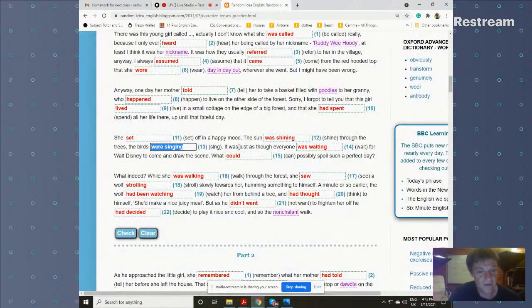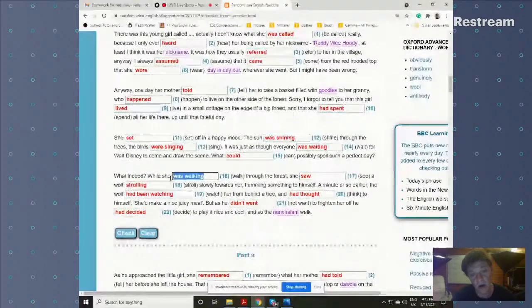So we've got three past continuouses then. And then we come on to a past simple. What could possibly spoil such a perfect day? Okay, what indeed? Now, while is a signal for past continuous. While she was walking through the forest, she saw a wolf strolling.